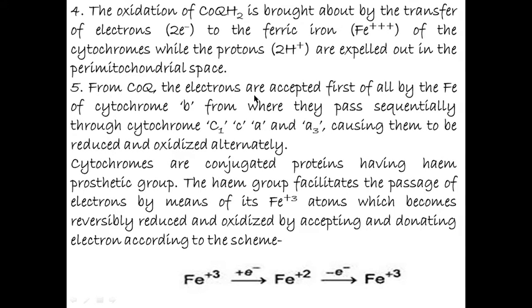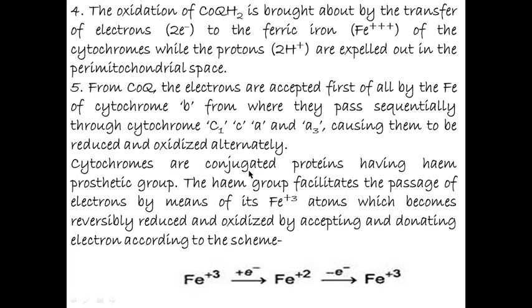From coenzyme Q, the electrons are accepted first of all by the Fe of cytochrome B, from where they pass sequentially through cytochrome C1, C, A and A3, causing them to be reduced and oxidized alternately.